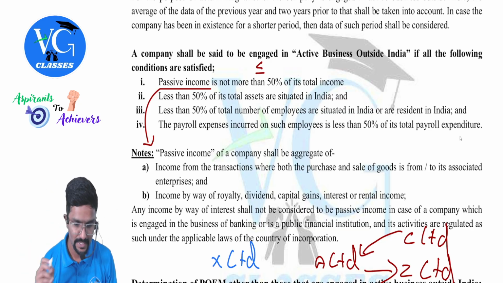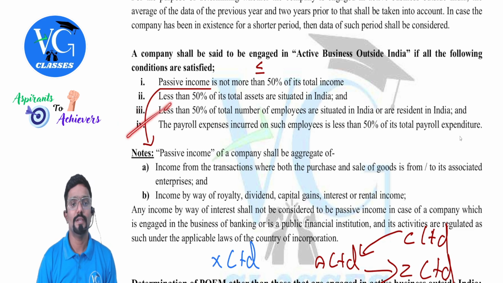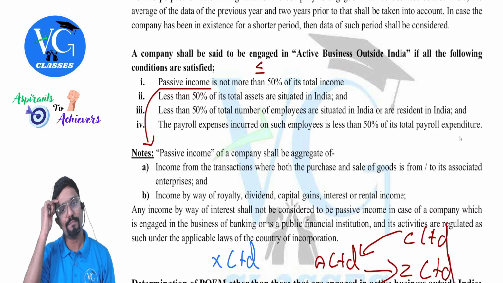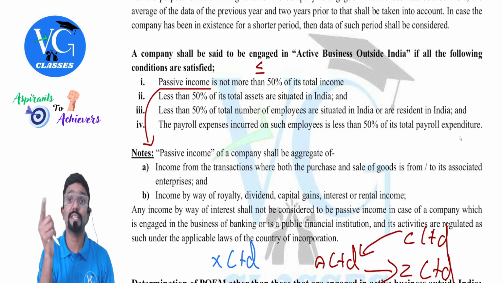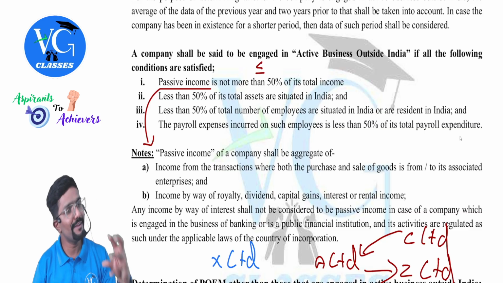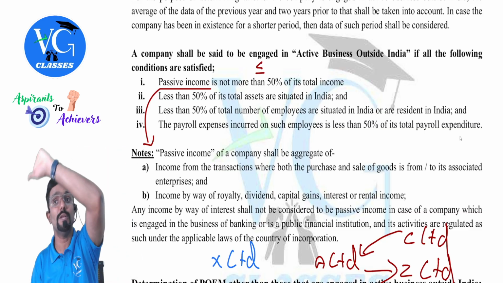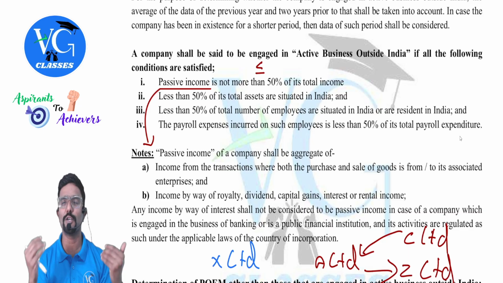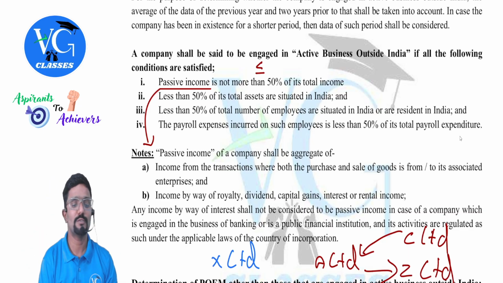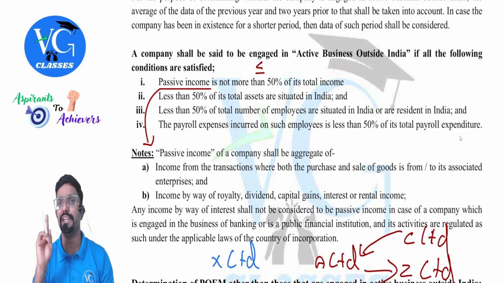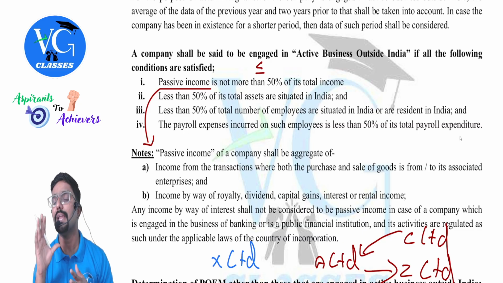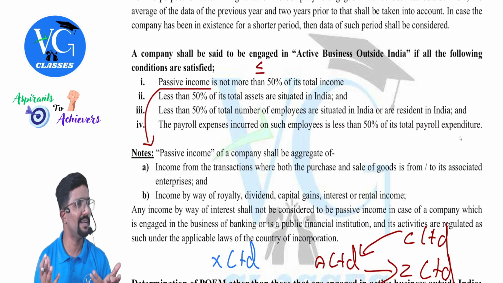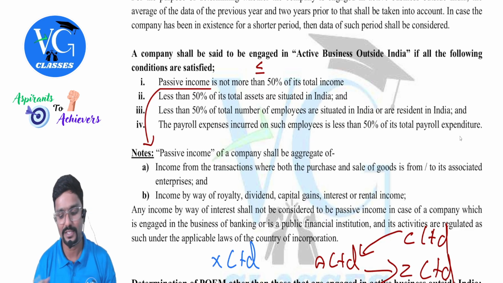4 or less. Next, that is the last one. The payroll expenses incurred on such employees is less than 50% of its total payroll expenditure. That is, for the employees in India, we should be paying less than 50% of our total payroll expenditure. Total payroll expenditure is nothing but total salary paid. Hope you understood all 4 points. Now I will explain them with an illustration. All 4 have to be satisfied. Only then active business is outside India. Sir, what if one condition is violated? Then active business is not outside India. Not outside India means what? In India. Clear? Yes. Chalo.